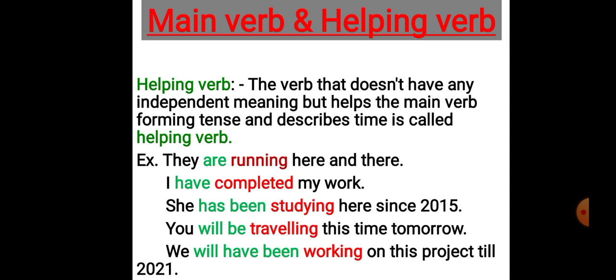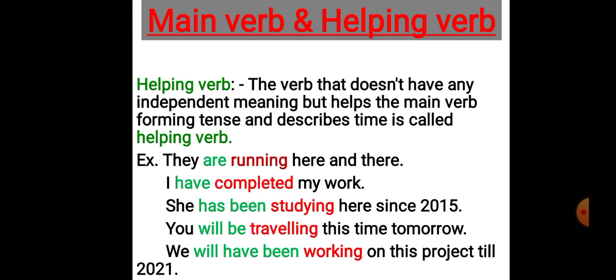Similarly, in the further sentences, the verbs highlighted in red color are main verbs, and the verbs highlighted in green color are helping verbs.